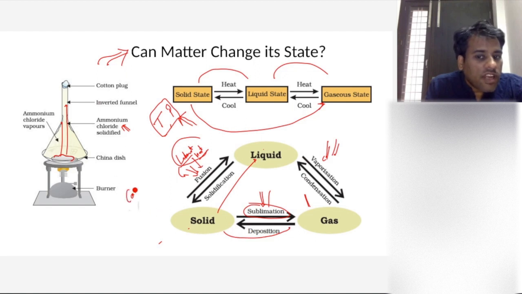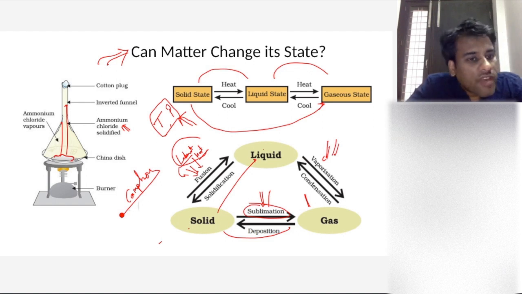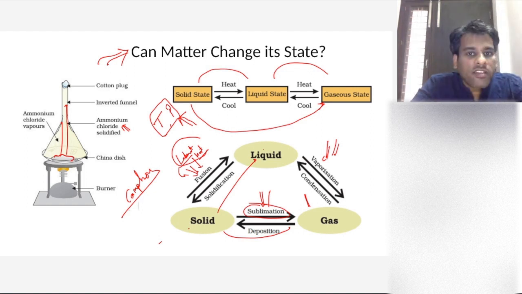Camphor, right? What is camphor? Tell me, what is the source of camphor? Where do you get camphor from? Anyone? From where do you get camphor? Don't tell me from the shop. Right? What is the source of camphor? Is it a plant, or is it manufactured in the lab, in some industry, in medical industries?